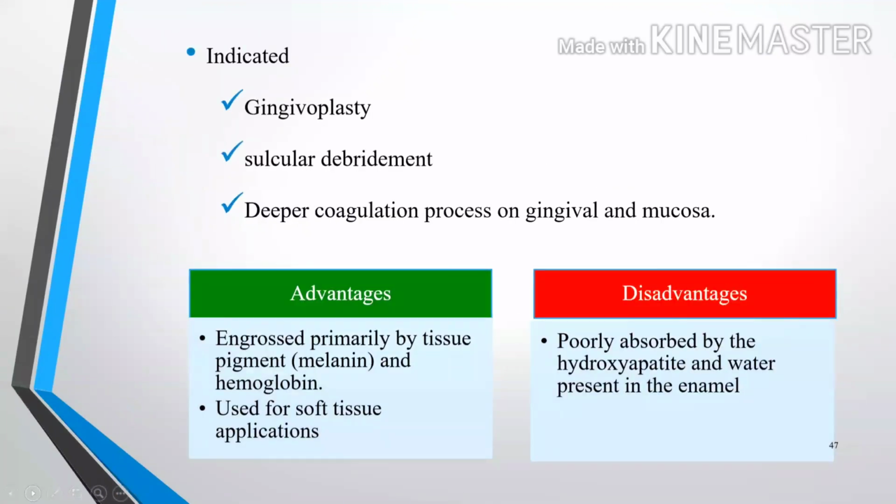Indicated for gingivoplasty, circular debridement, and deeper coagulation processes on the gingiva and mucosa. Advantages: it is absorbed primarily by tissue pigment and hemoglobin, and is used for soft tissue applications. Disadvantages: it is poorly absorbed by the hydroxyapatite and water present in the enamel.